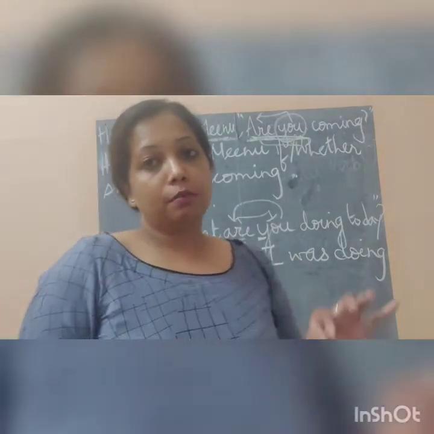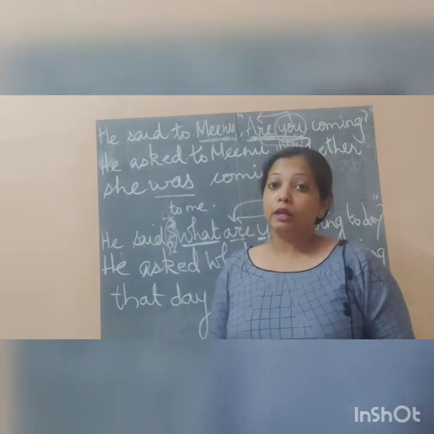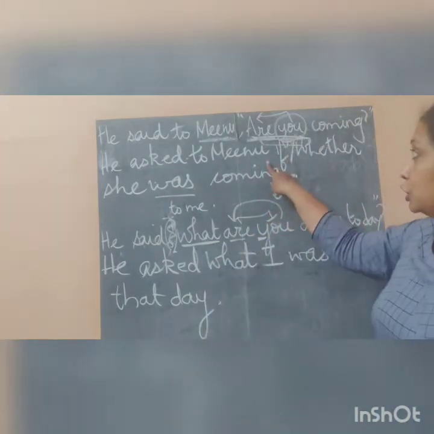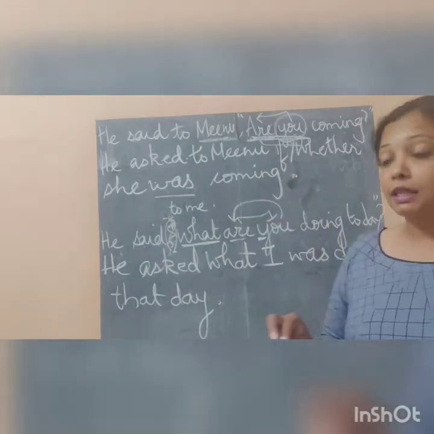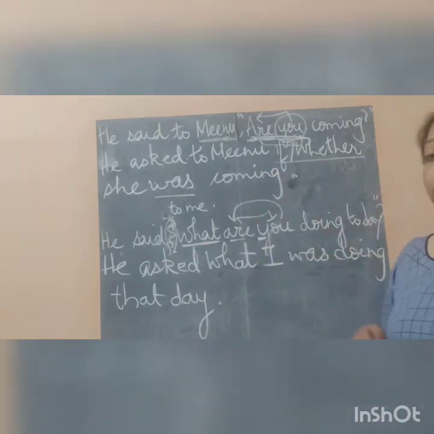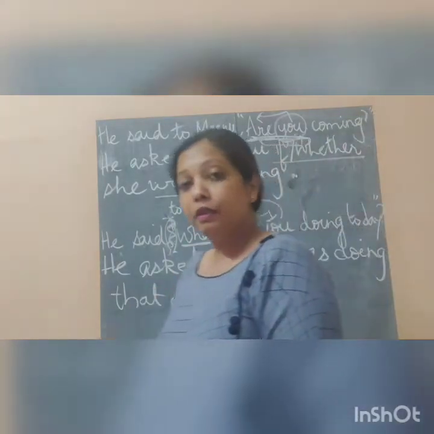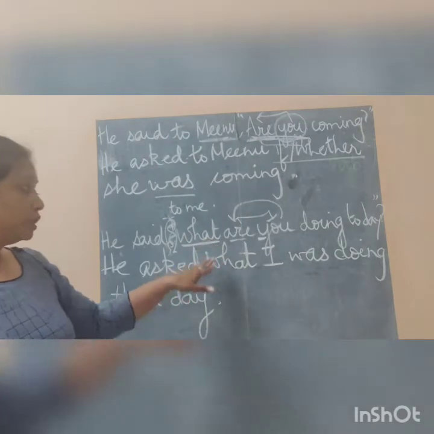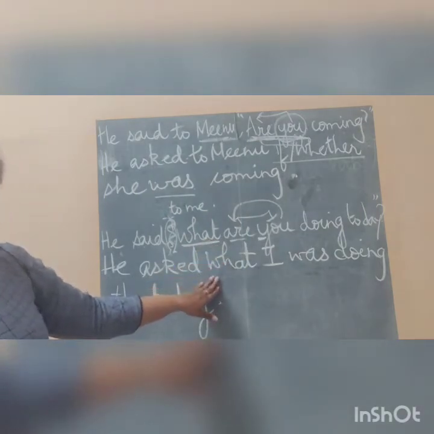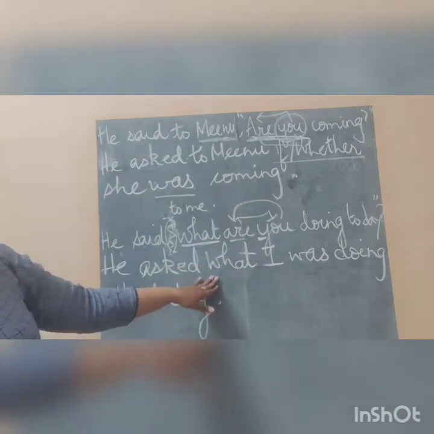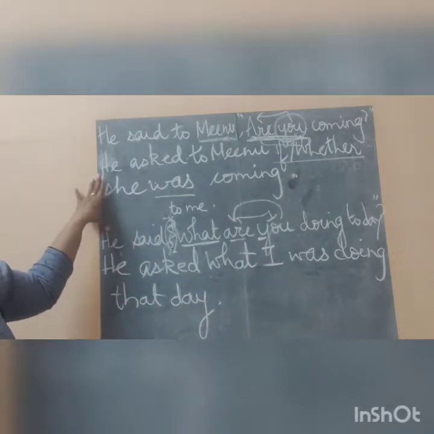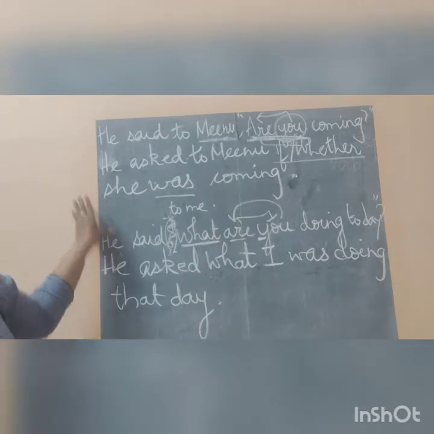These are the two examples where you can understand what the changes are. In the first sentence we saw that whenever there is an interrogative, if and whether are written. And whenever there is a WH, the WH question is copied as it is. So you can see the two different types of interrogative sentences.